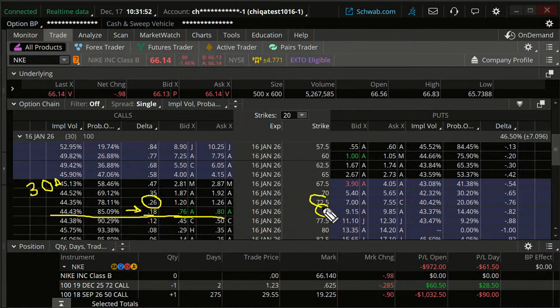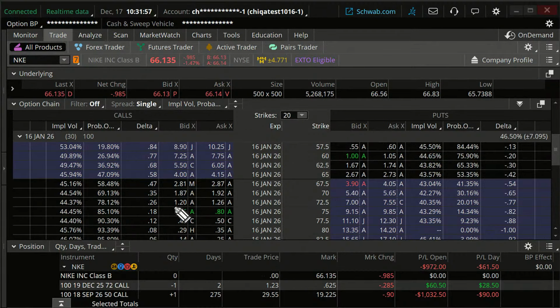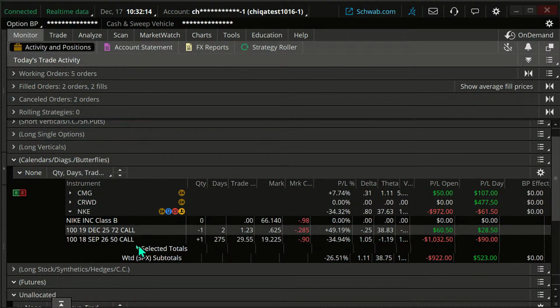But I'm going to go with the 72.50 strike. Because, number one, it's going to bring in a bigger premium. Number two, it's still probably not going to be in the money, 26 delta. And number three, if the stock goes up to 72.50, that means this long call is probably going to be looking much, much better than it does right now. I don't know if that will be showing profitable at that point or not, but it'll be looking a lot better than it is.